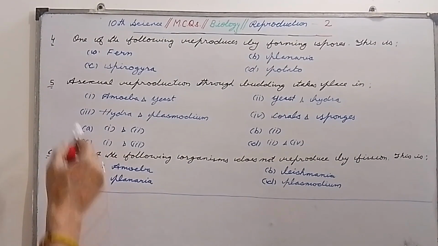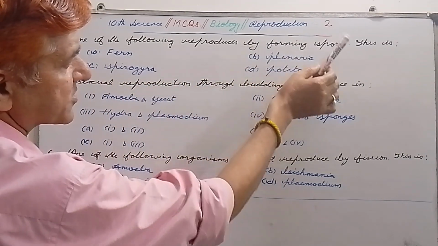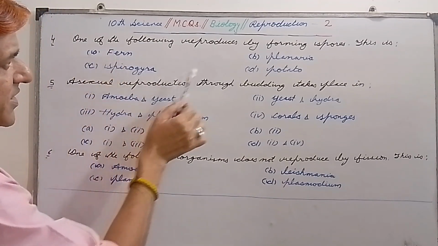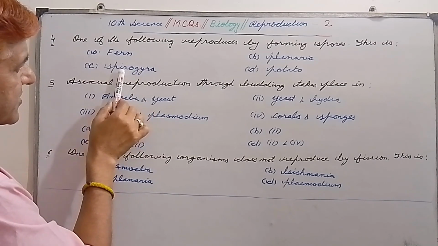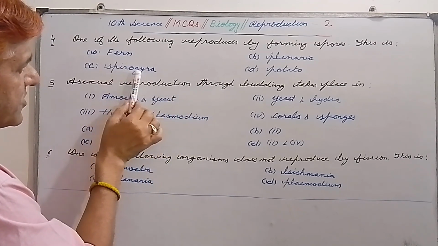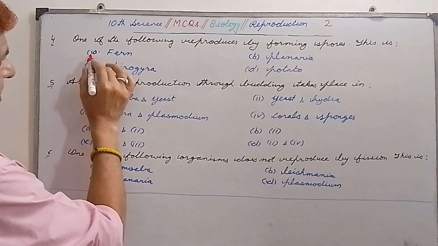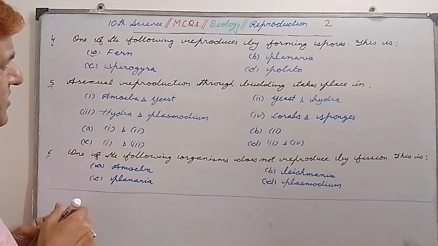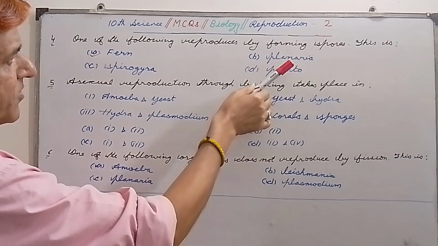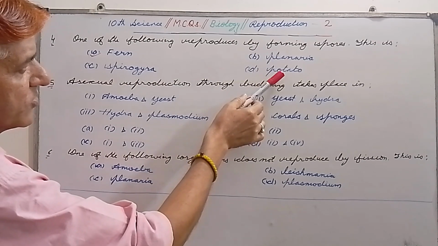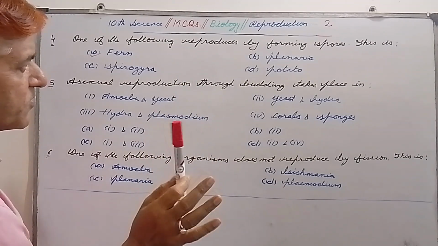My dear students, our next question is question number 4. One of the following reproduces by forming spores. First option is fern, B is planaria, C is spirogyra, D is potato. So my dear students, here the correct option is A, that is fern. Always remember that fern reproduces by forming spores, and planaria, spirogyra, and potatoes do not reproduce by spore formation. So please remember this.